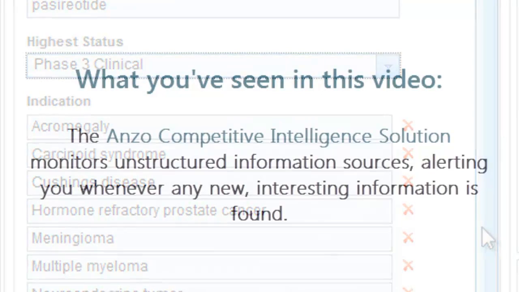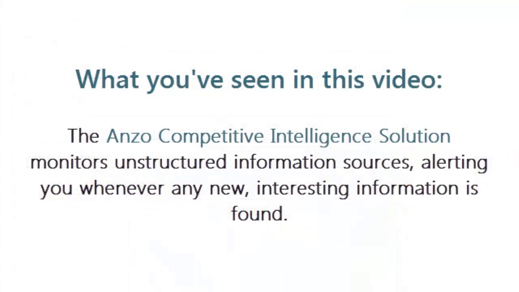So Anzo Unstructured is the capability that enables Anzo to help you monitor all of the information that's changing and coming, helps you monitor all the information that's new in unstructured form in newspaper articles, journals, basically the sources of information that your IT organization is currently not watching.